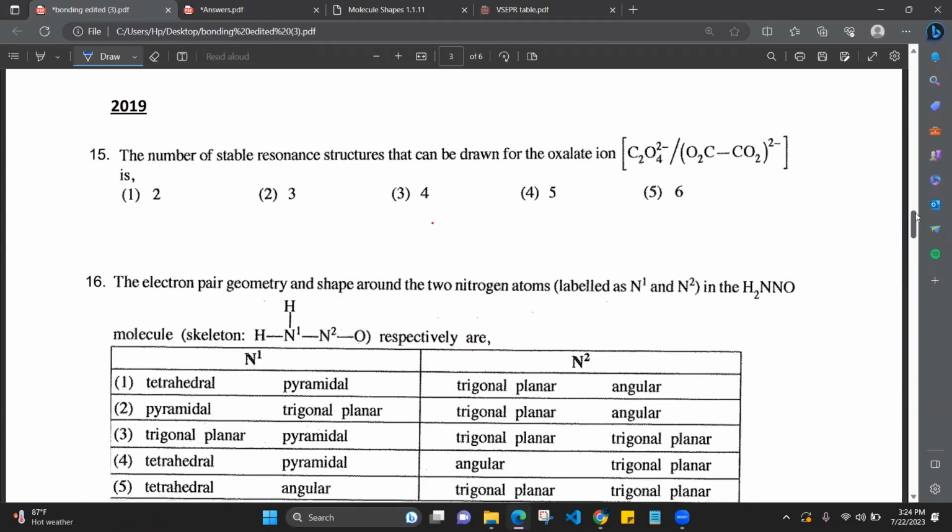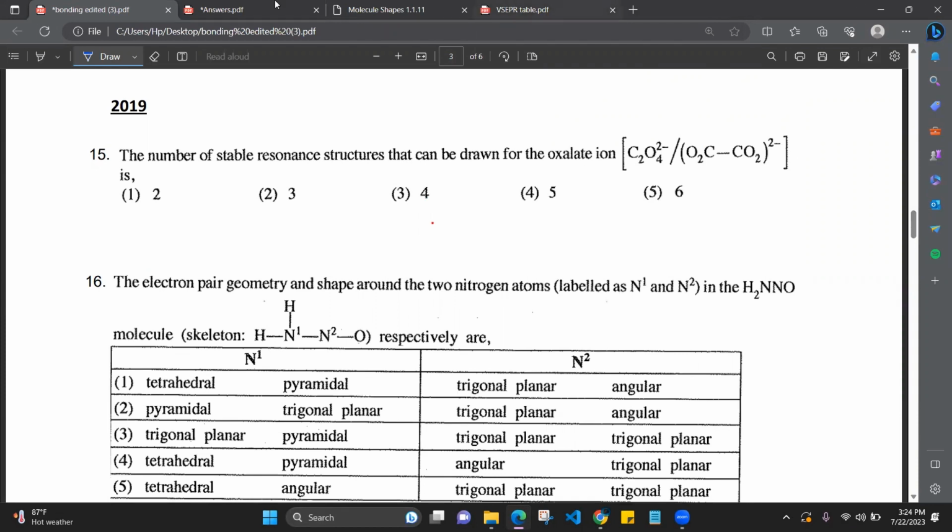2019. The number of stable resonance structures that can be drawn for the oxalate ion. Okay, now resonance structures, I recommend you all to do as the last question of the paper, because you have to draw all the resonance structures and check which one is stable, which one is unstable. If you really need to go with the order, then you can go ahead and do it, no problem. But I recommend you do this as the last question of the paper.